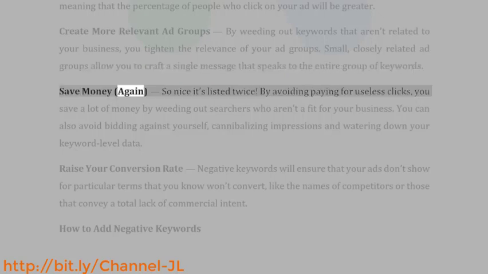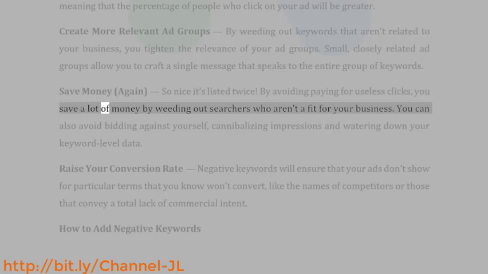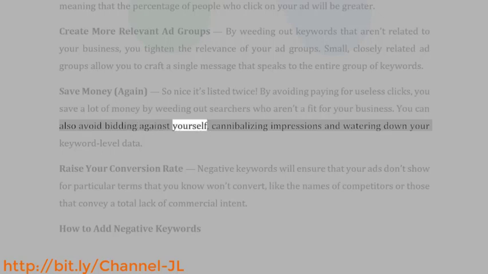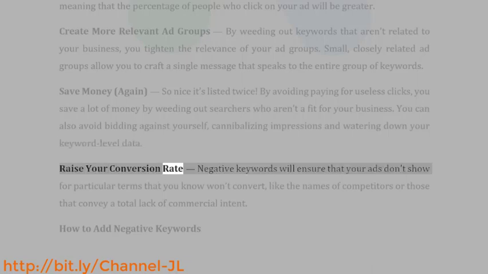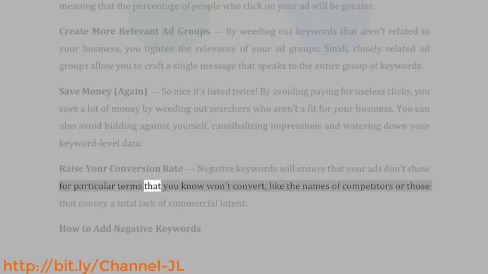Save money, again, so nice it's listed twice. By avoiding paying for useless clicks, you save a lot of money by weeding out searchers who aren't a fit for your business. You can also avoid bidding against yourself, cannibalizing impressions and watering down your keyword level data. Raise your conversion rate. Negative keywords will ensure that your ads don't show for particular terms that you know won't convert, like the names of competitors or those that convey a total lack of commercial intent.